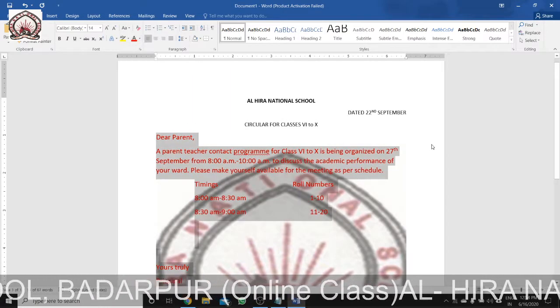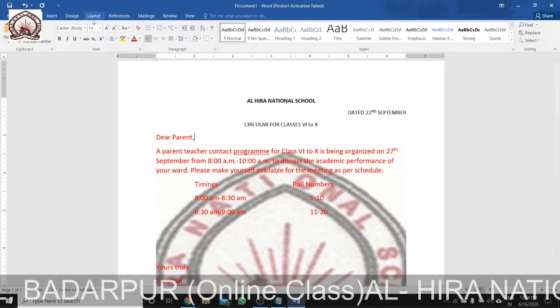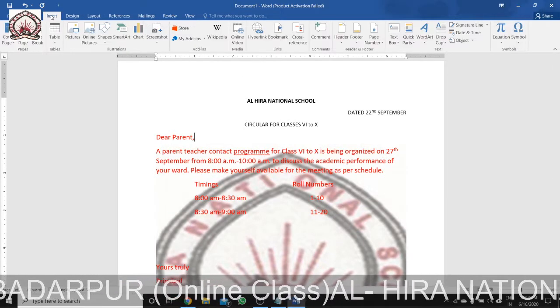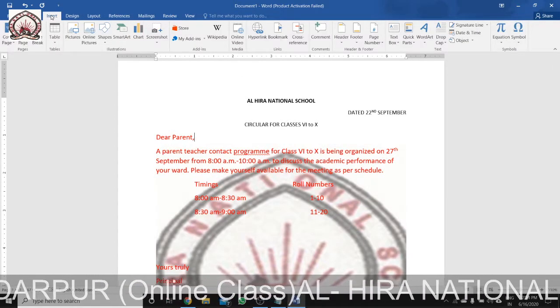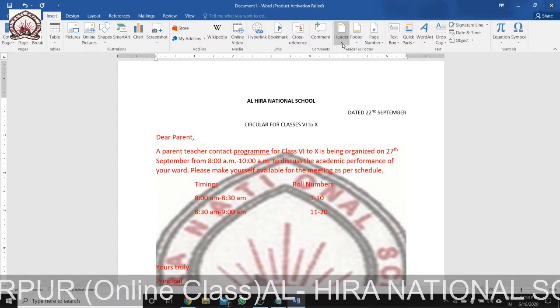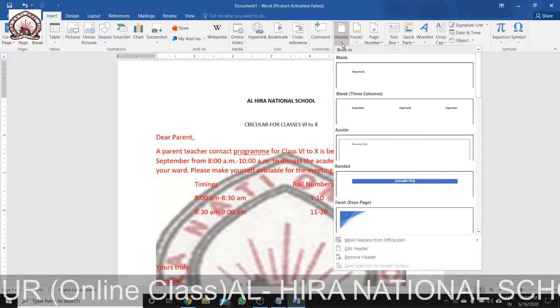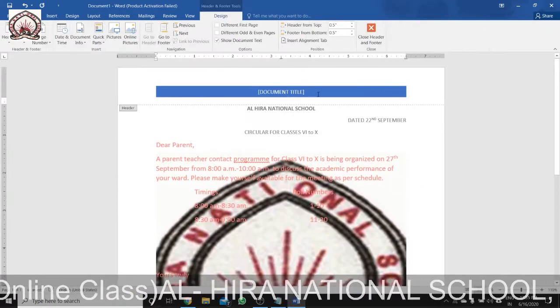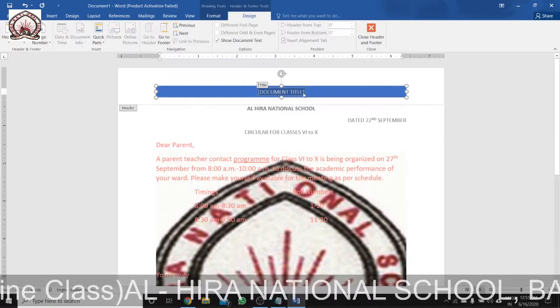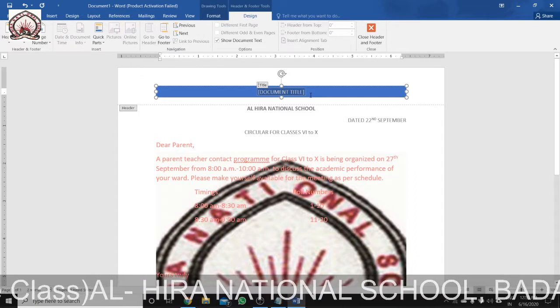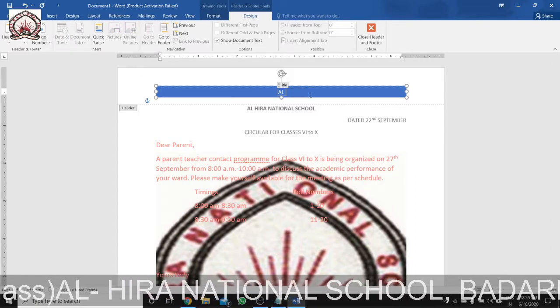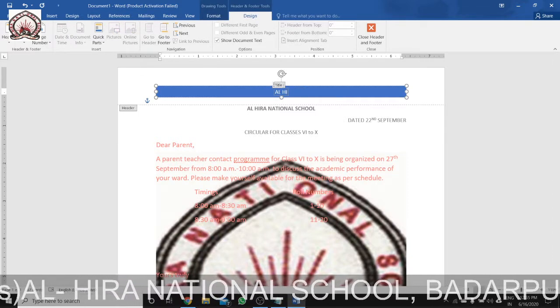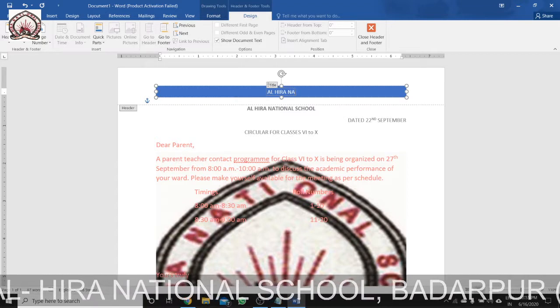We can also insert a header or footer. How to insert a header or footer? We click on the Insert tab, and if you click on Header, we can have the header. Say I want to write in the header Al Hira National School.